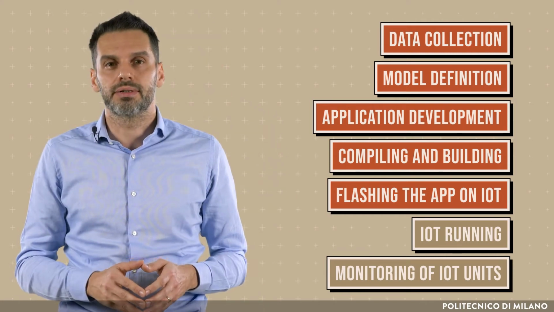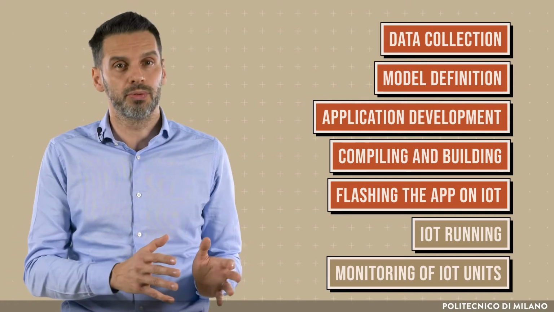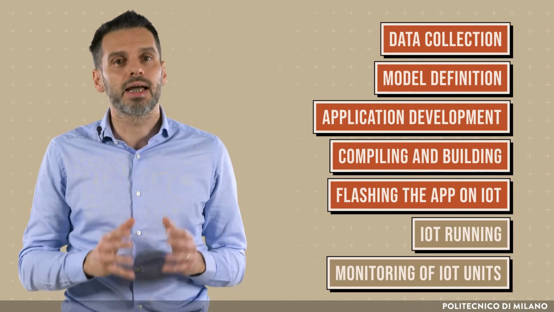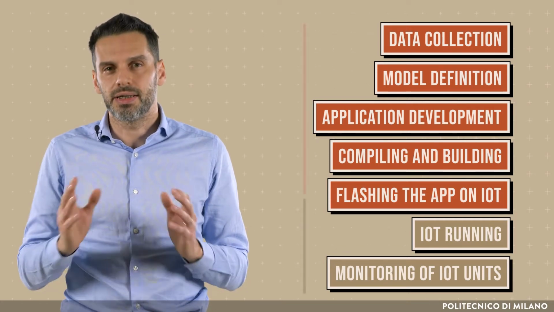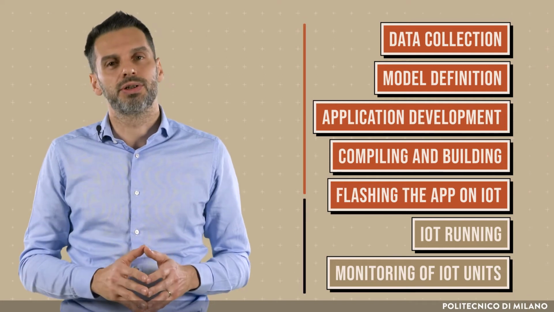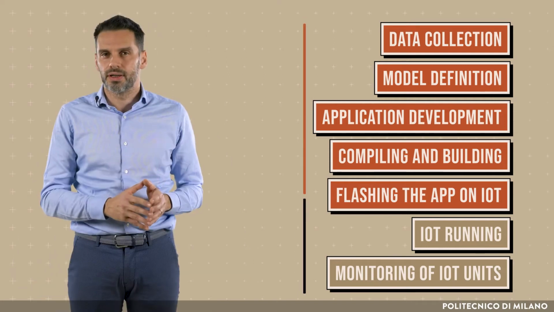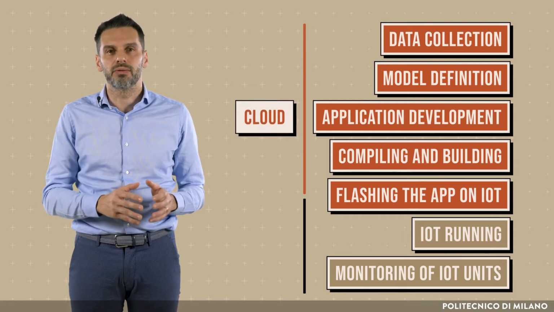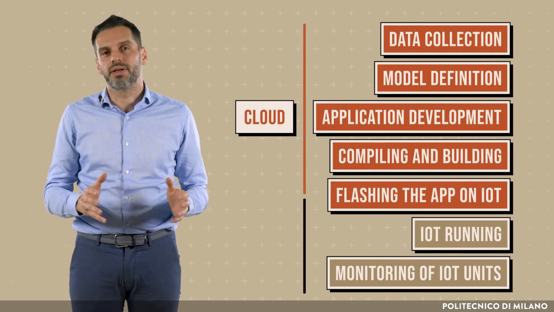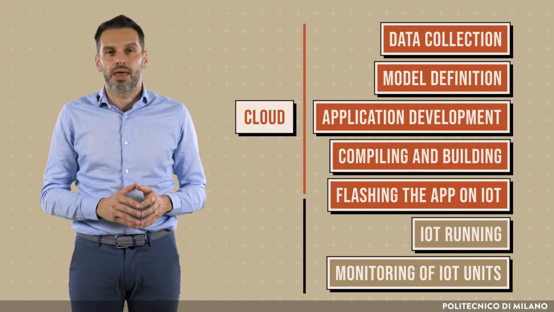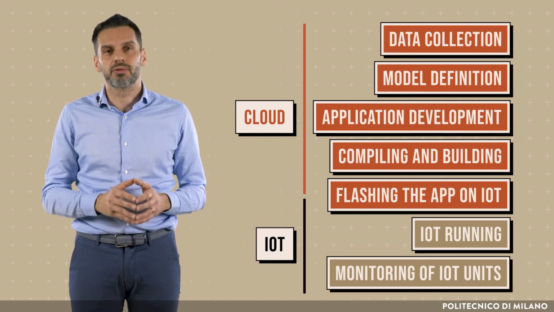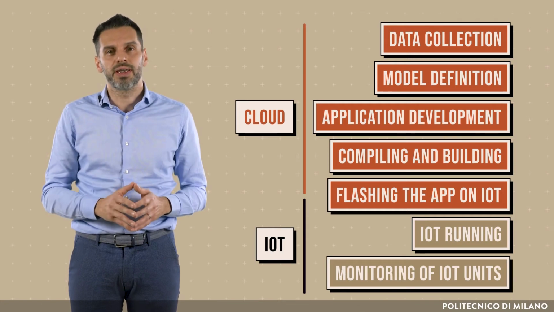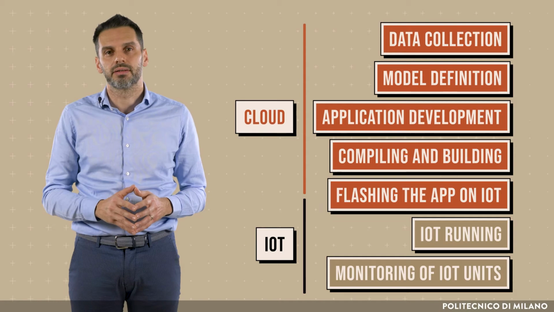It is worth noting that, differently from a traditional personal computer or cloud-based app development, the life cycle for the AI application on Internet of Things is divided into 2 parts from the technological point of view. First, the identification and training of the model are typically carried out in the cloud, where enough computation and memory are available. Second, the IoT units, being characterized by constraints on memory, computation, and energy, focus only on the inference phase of the machine and deep learning models.